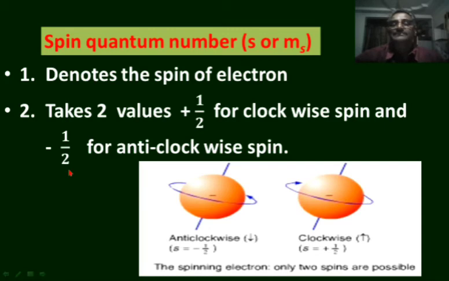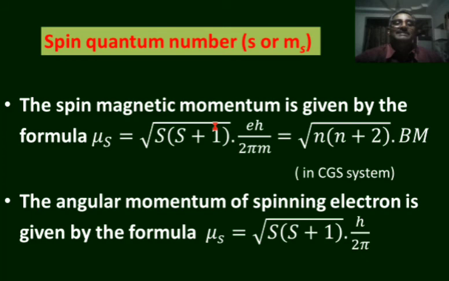Why plus half and minus half are assigned? There are two values for spin quantum numbers, and the magnitudes of these two values should be equal, and the difference between them should be 1 only. So because of that, those values should be plus half and minus half. Plus half is assigned for the electron spinning in the clockwise direction, and minus half is assigned for the electron spinning in the anti-clockwise direction.